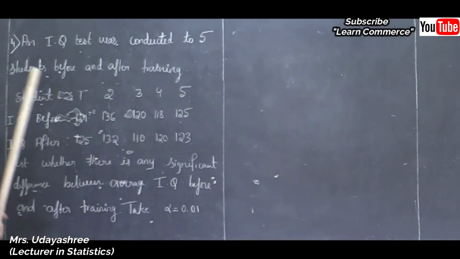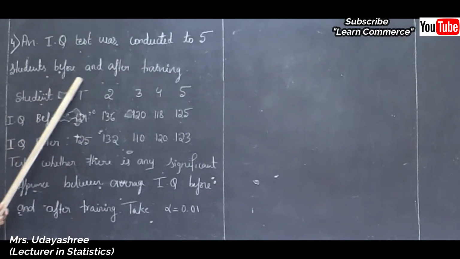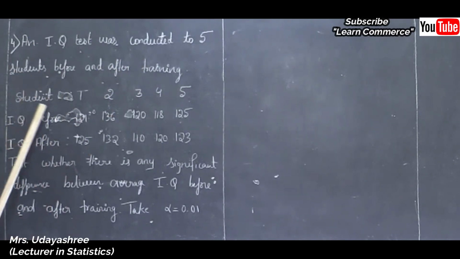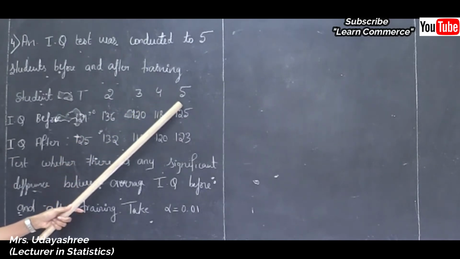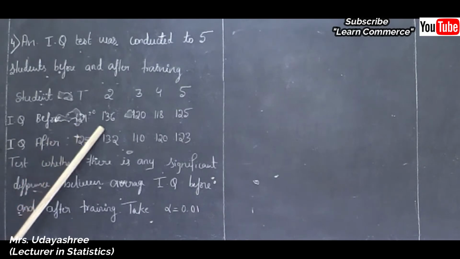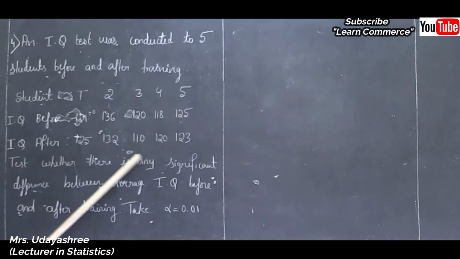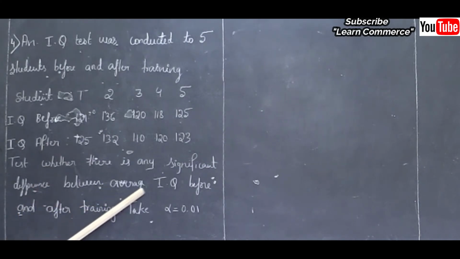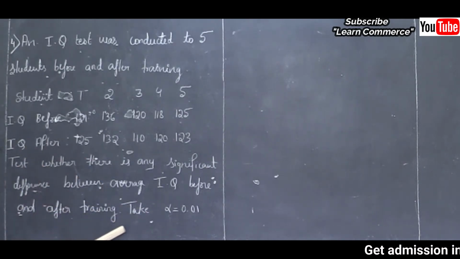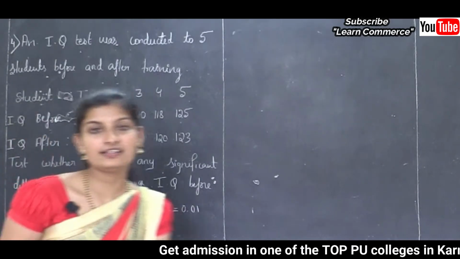An IQ test was conducted on 5 students before and after training. Here the students are 1, 2, 3, 4, 5. There are 5 students. These are the IQ before observations, and these are the IQ after observations. Test whether there is any significant difference between average IQ before and after training, and take alpha equal to 0.01. This is the question.